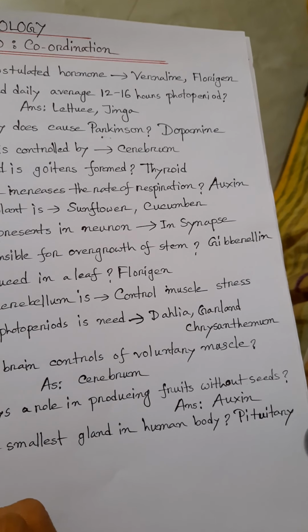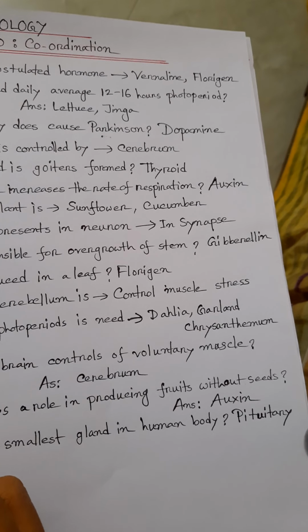Then, which hormone helps in flowering in plant? That is florizin. Florizin also helps in flowering. Which one is a short day plant? Short day plant is dahlia, you know. Which hormone plays a role in break of dormancy of seeds and organs? That is known as cytokinin.